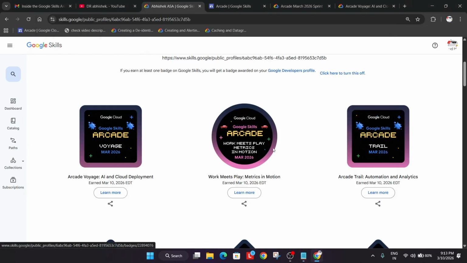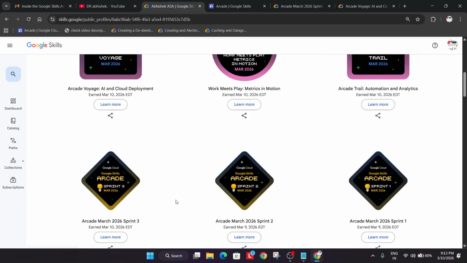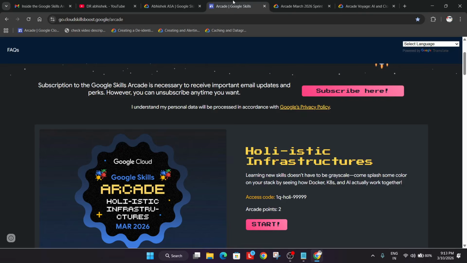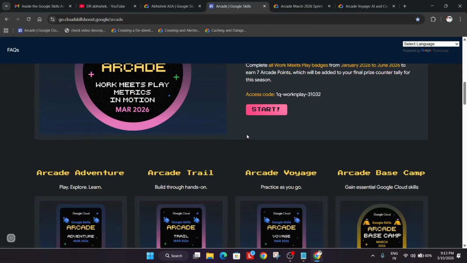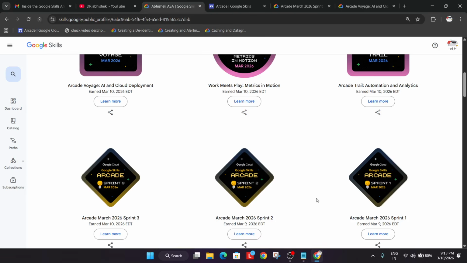First of all, let me just clarify. You'll be getting an insider email each month, which will contain all the points you have earned from the start till the end. You have to simply add the month whose points are not listed over here. As I said earlier, here points up to February are there, and I have completed some of the badges of March also. I know the point system: each level game gives us one arcade point, and each special game gives us 2 or 3 arcade points, which will be listed over here in the arcade homepage. I'll just add it normally. Okay, like this 1, 2, 3. I'll just add it to my insider email.